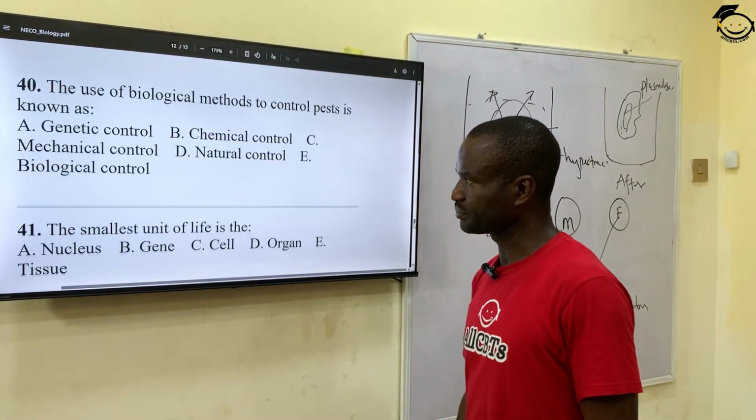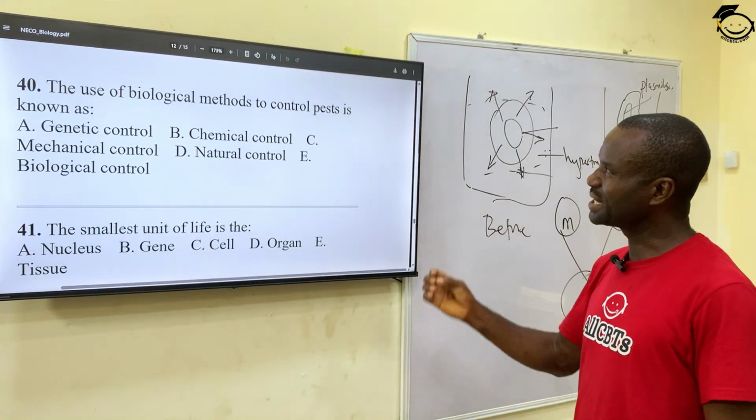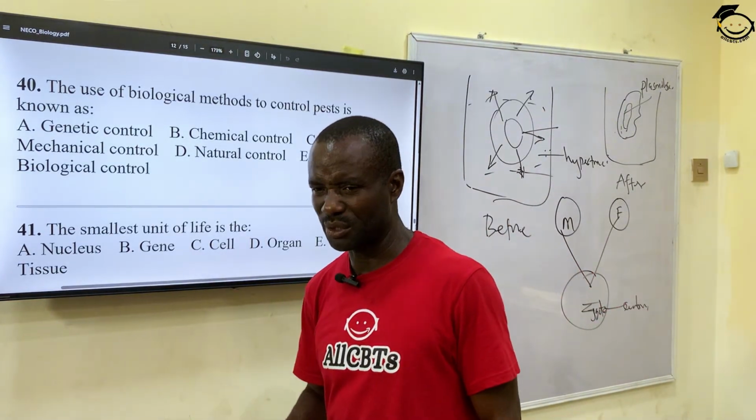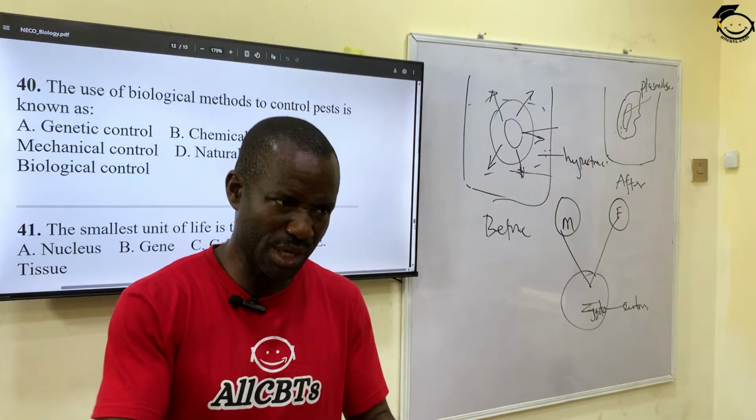Number 40. The use of biological method to control pests is known as, when we say biological method, we are introducing an organism to control another organism.